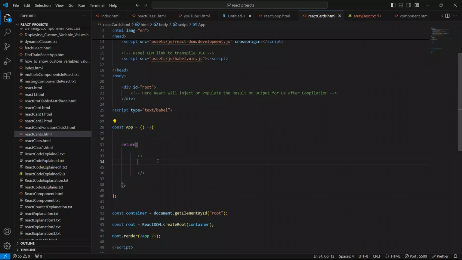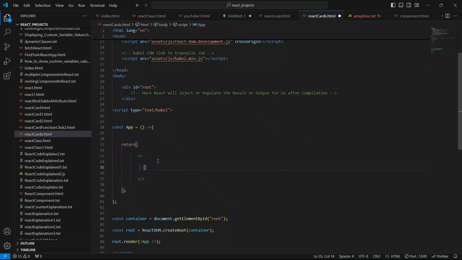Now to check that this div is connected with this parent component, we generally perform some simple calculation inside the opening and closing curly braces. Like I explained, it is mandatory to use the opening and closing curly braces if we want to show something to the user in the browser. It can be a variable value, a function value, an expression value, anything, but you have to use the curly braces.